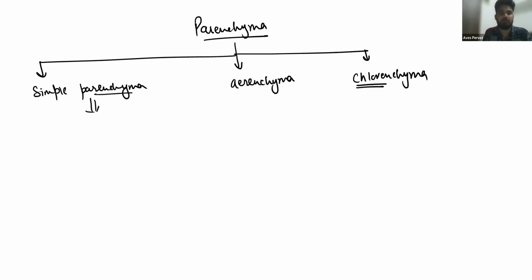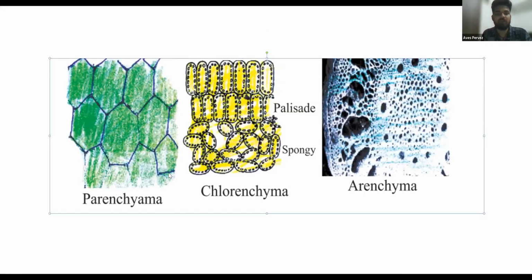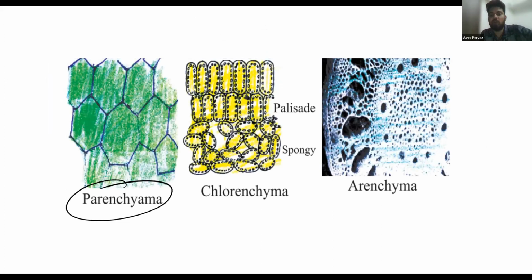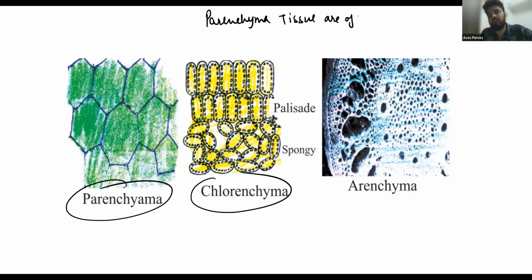We have three types of tissue that you see here. Parenchyma tissue are of three types. First is parenchyma, which is generally used for storage of food. If the parenchyma tissue is generally storing food, then they don't have any space, they are tightly packed together.